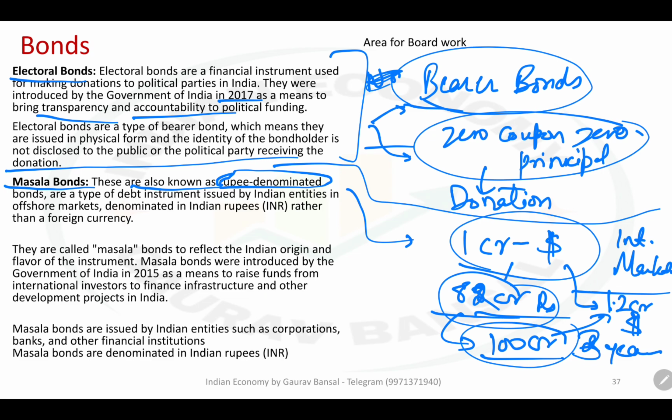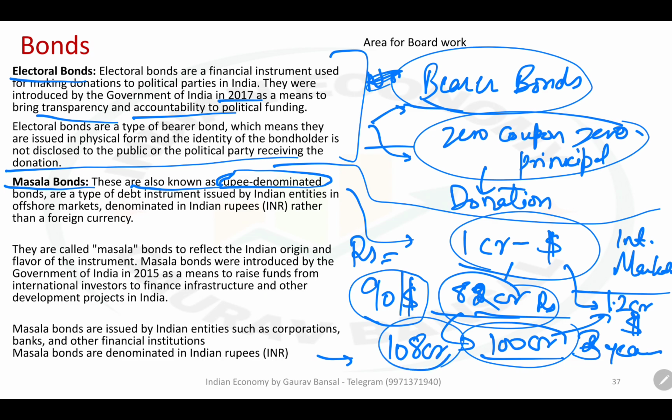But meanwhile, the rupee fell to 90 against dollar. The rupee is now 90 per dollar. Now this company had to pay 1.2 crore dollar, and at the new exchange rate 90 per dollar, this would mean that this company is now going to pay 108 crore rupees as the principal and interest, maybe more. Sorry, not 108, in fact, little more than that.